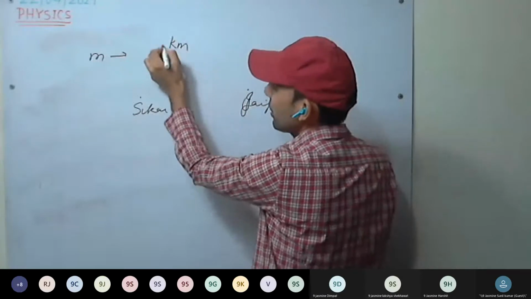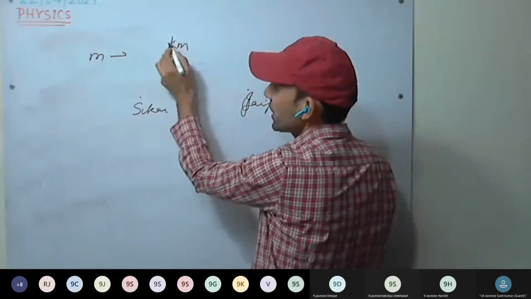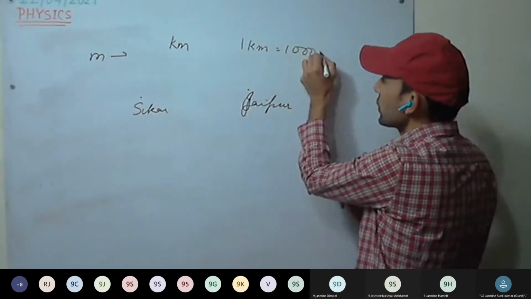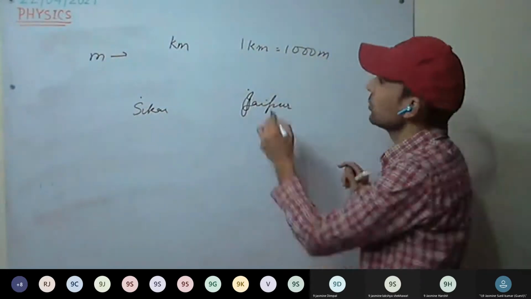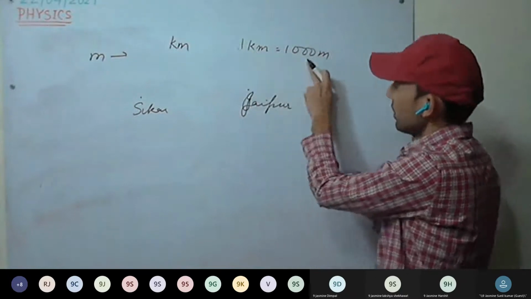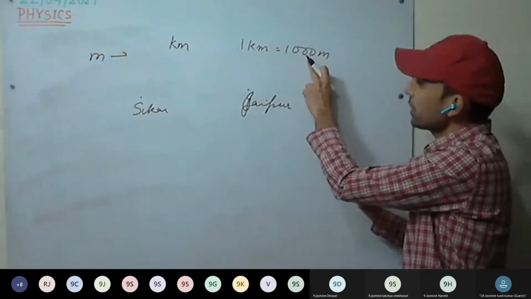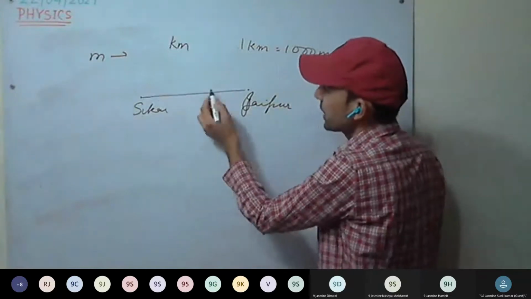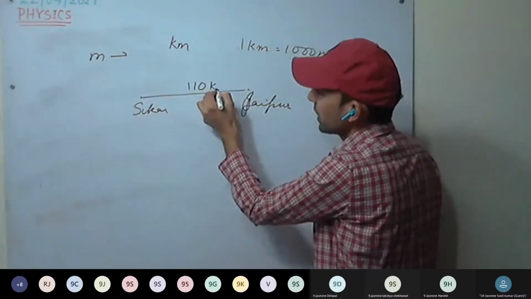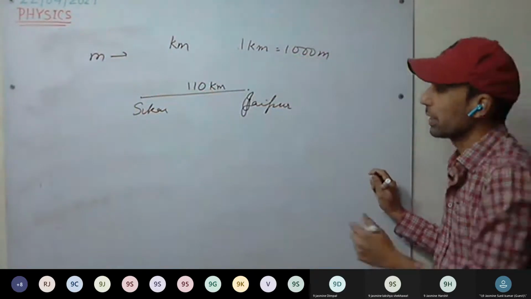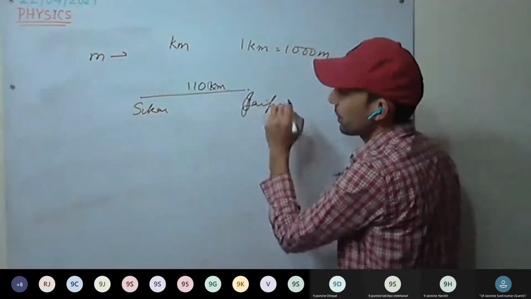Kilometer: we have added the prefix kilo to the meter. 1 kilometer is how much? 1000 meter. So we have taken meter in terms of multiples of 10. For example, the distance between Sikar and Jaipur, it's easy to say approximately 100 kilometer.